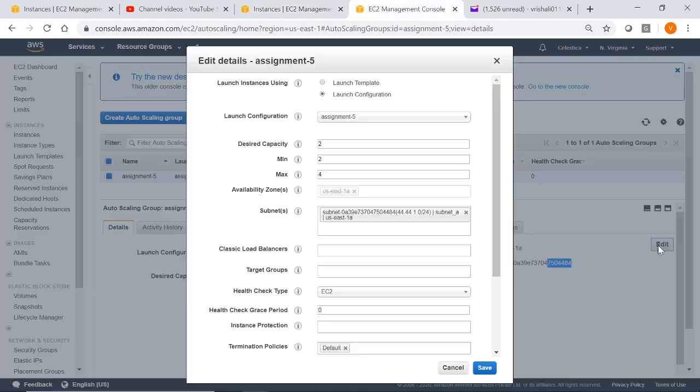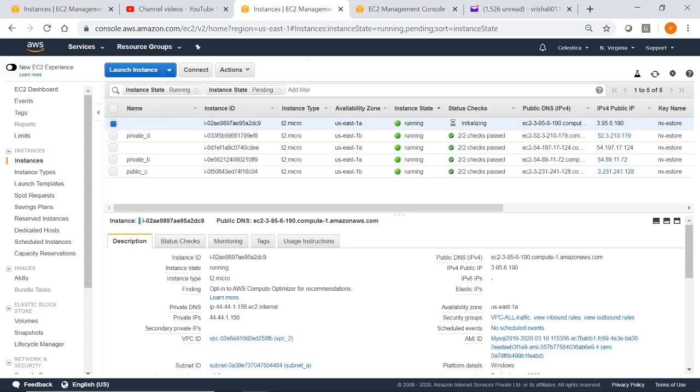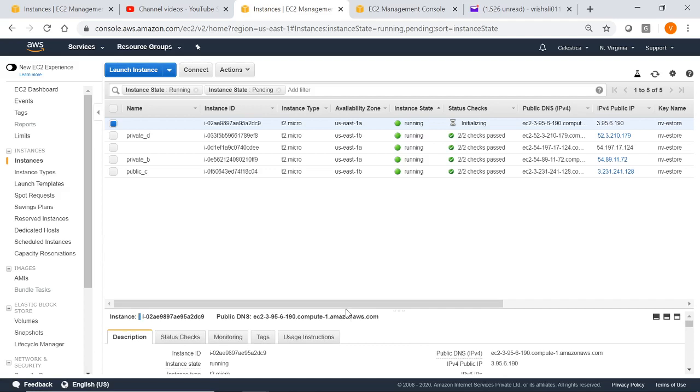Now if we are going to change the policy to desired capacity as 4, minimum 4, maximum 8, and we are going to save this, we will again watch the board.